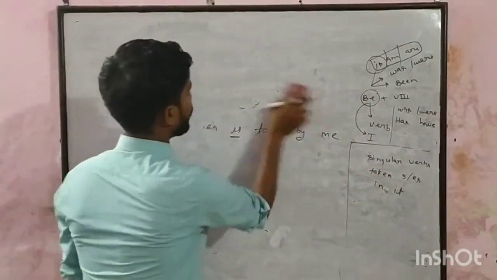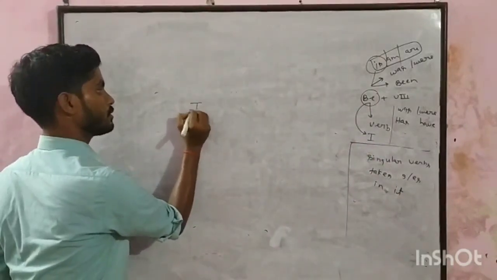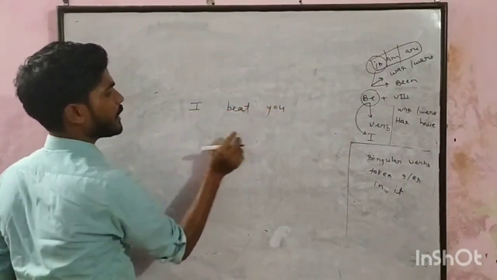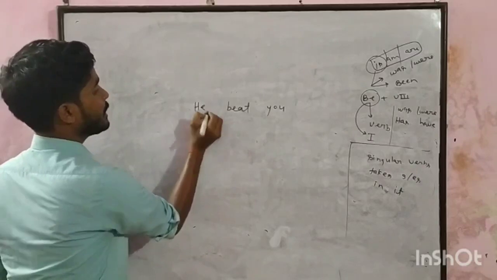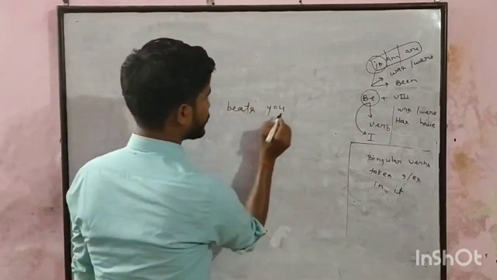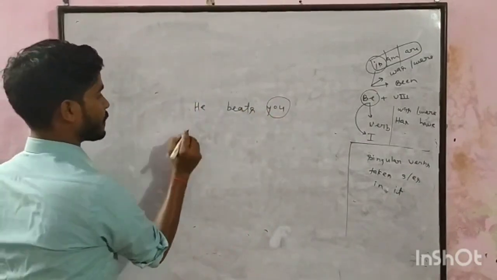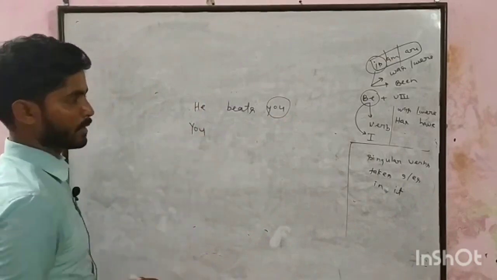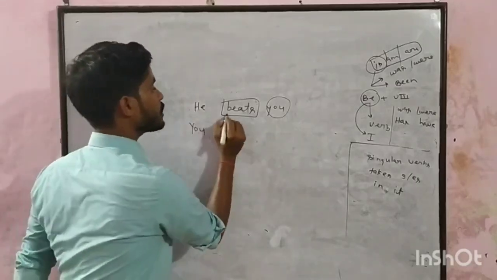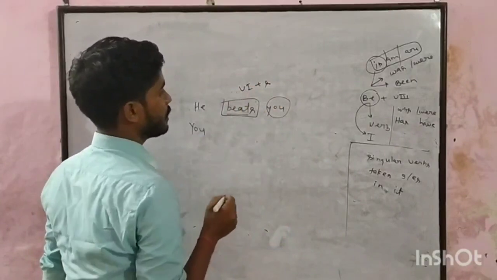Fine. Now move on to the next example. Let's change the example to he beats you. The first thing we have to do is place the object in place of subject, that is you. What is the verb? First form plus s. Look, beat plus s.